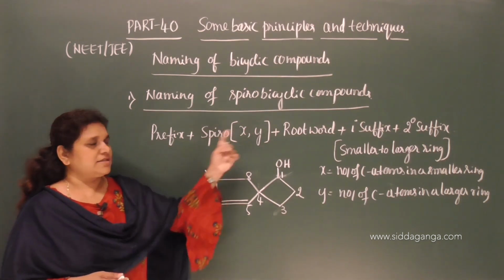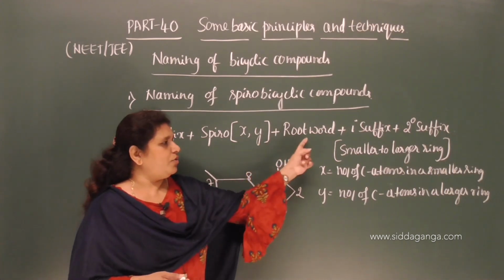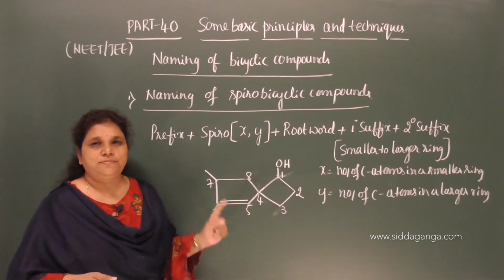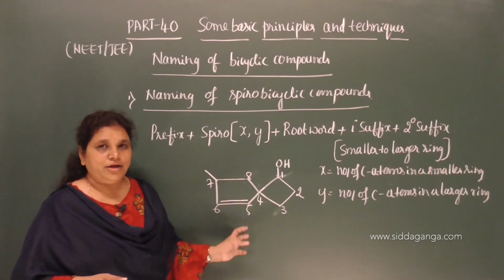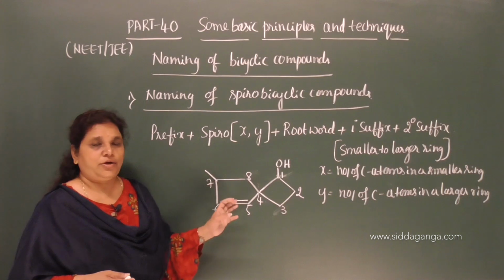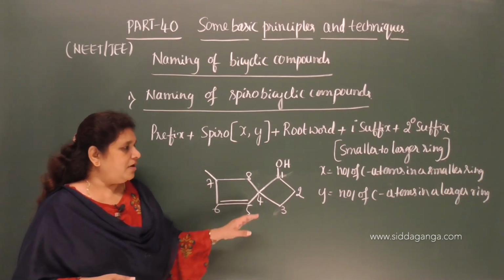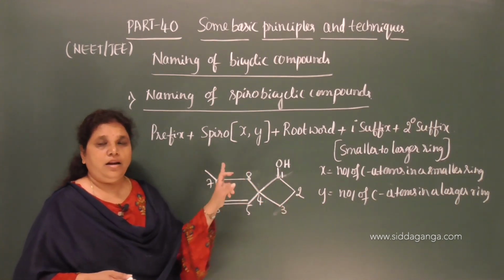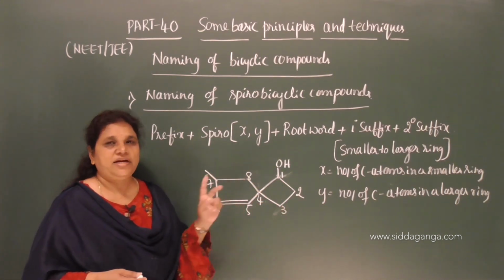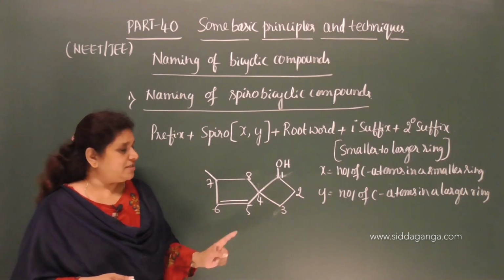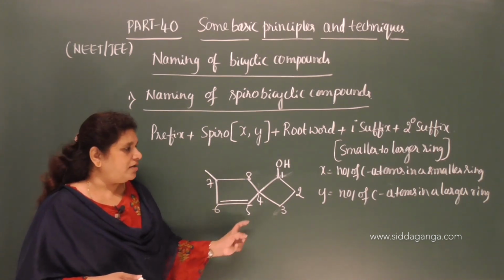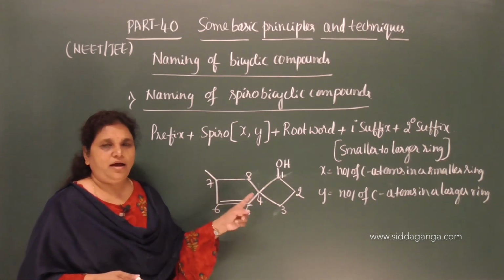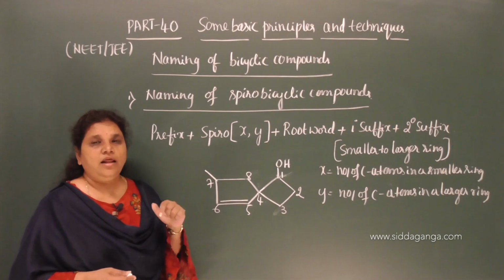Then that is x comma y, and then root word. Root word is total number of carbon atoms present in the molecule, which includes the number of carbon atoms in a smaller ring, the bridgehead carbon, and the number of carbon atoms in a larger ring.